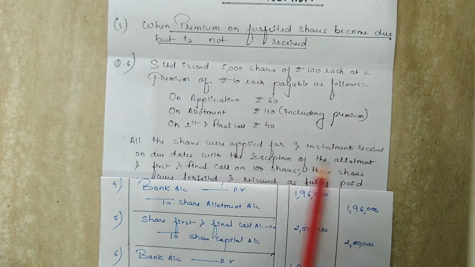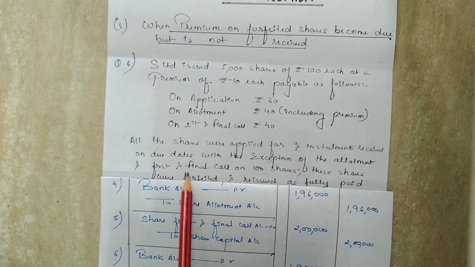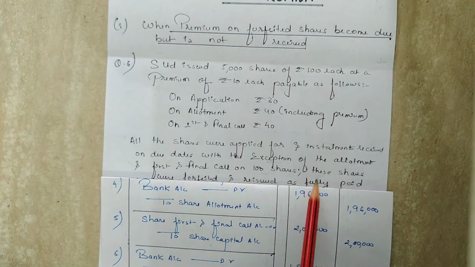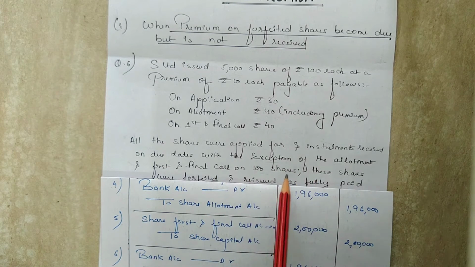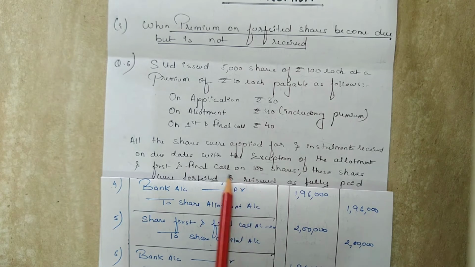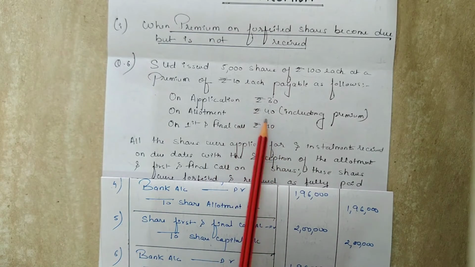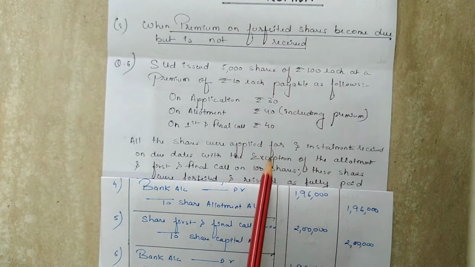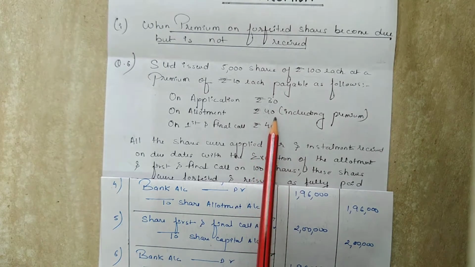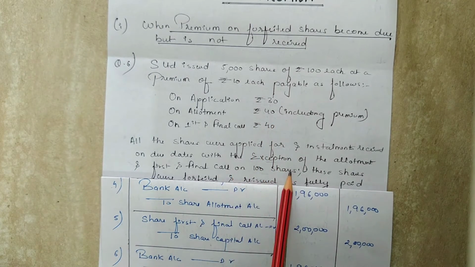Now according to the question, all the shares were applied for and installments received on due dates with the exception of allotment as well as first and final call on 100 shares, which means the applicant holding 100 shares has not paid the allotment money as well as the final call money. So the number of shares the applicant holds is 100 and the allotment amount is rupees 40. So the amount not paid on allotment will be 40 into 100, that is 4,000.